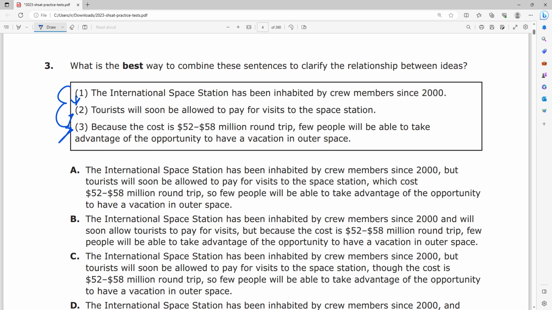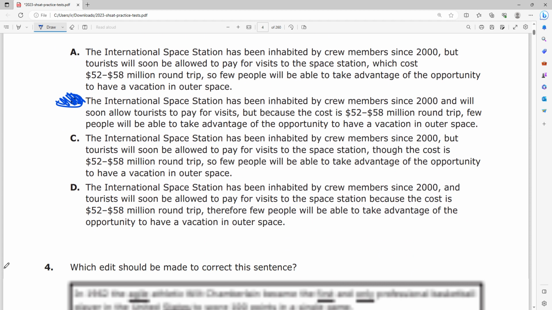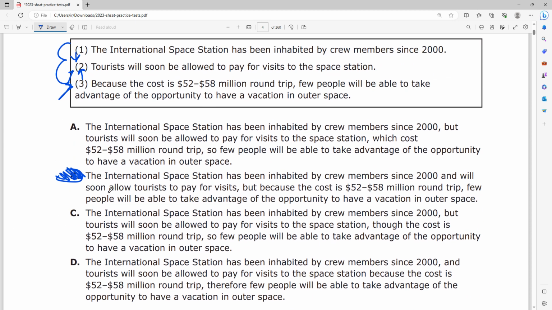So what I'm trying to get at here is that logically 3 is contradicting 2, right? It's limiting 2, right? 2 just said, oh yeah, tourists can come. 3 is like, actually no. A small number of tourists can come because it's expensive. And choice B is going to be the best option, right? That encapsulates what I said, right? It starts off with choice 1. Actually, as a matter of fact, everyone starts off with choice number 1, right?